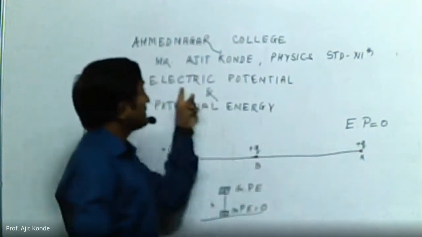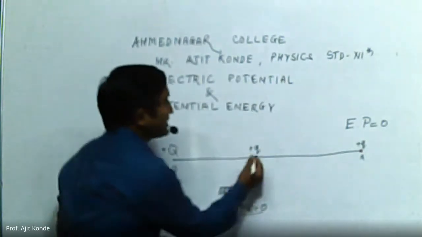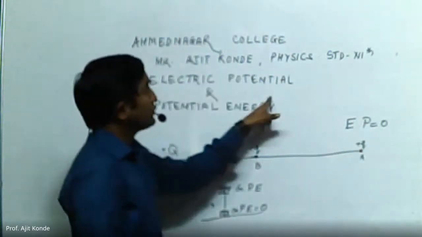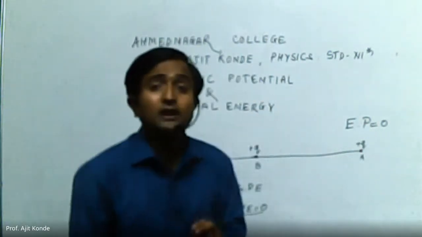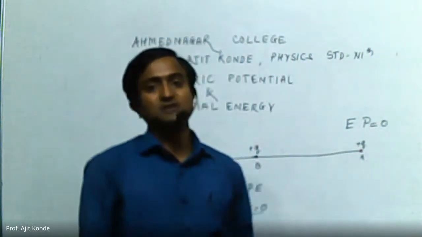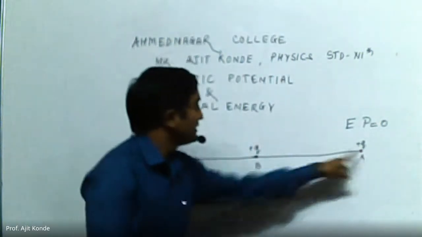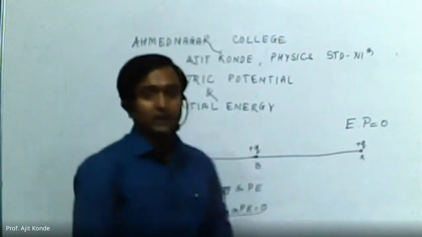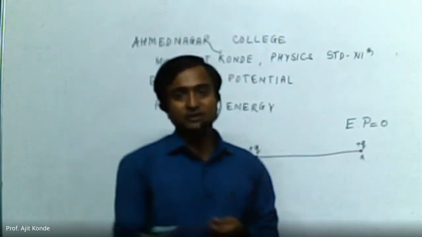And the electric potential is a point concept. In electric potential, we have to bring a unit positive charge from infinity to that point. Okay. Now we will see the PPT on this.